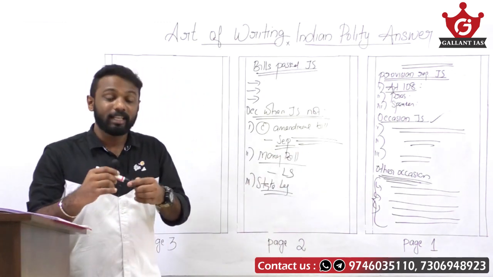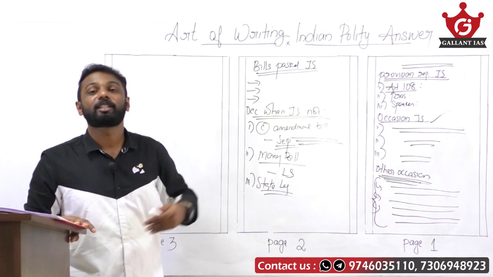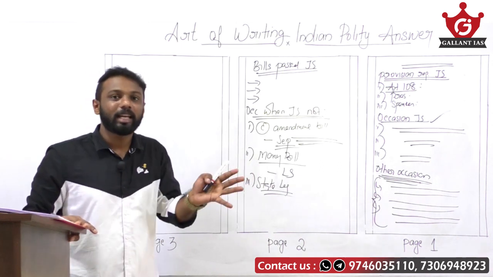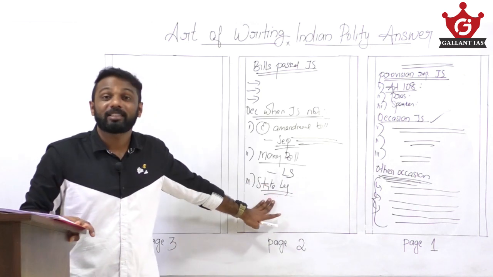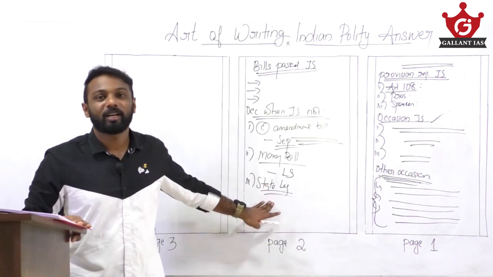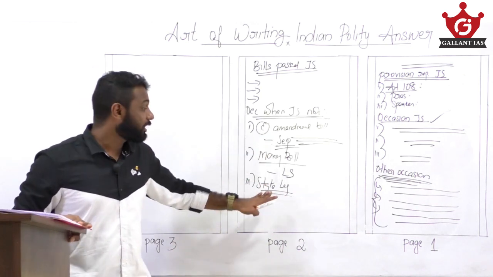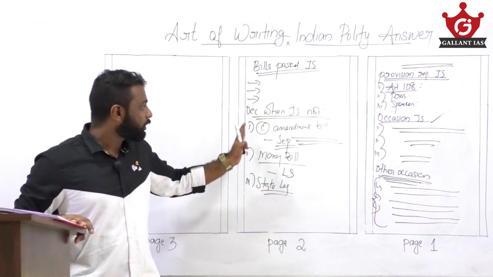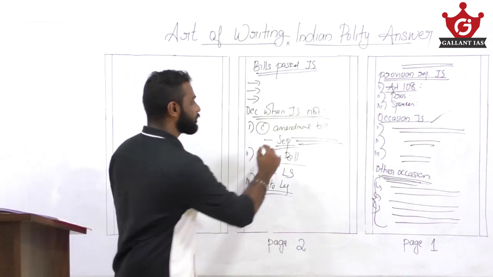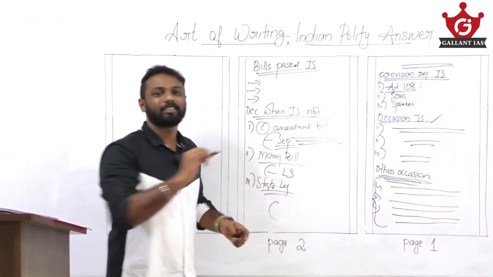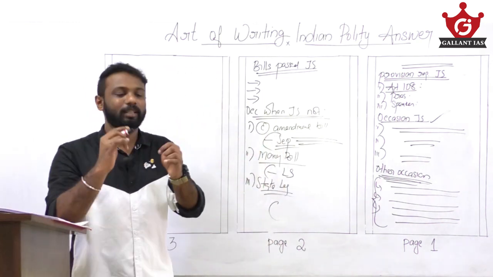Why? The legislative assembly has some exclusive powers. The council can delay a bill for a maximum period of 4 months only. Then the legislative assembly has the upper hand regarding passage of bills in a state legislature having a bicameral setup. So we also address these parts, the occasions when a joint sitting cannot happen. We also mention reasons. So this is the manner in which you have to write an answer.